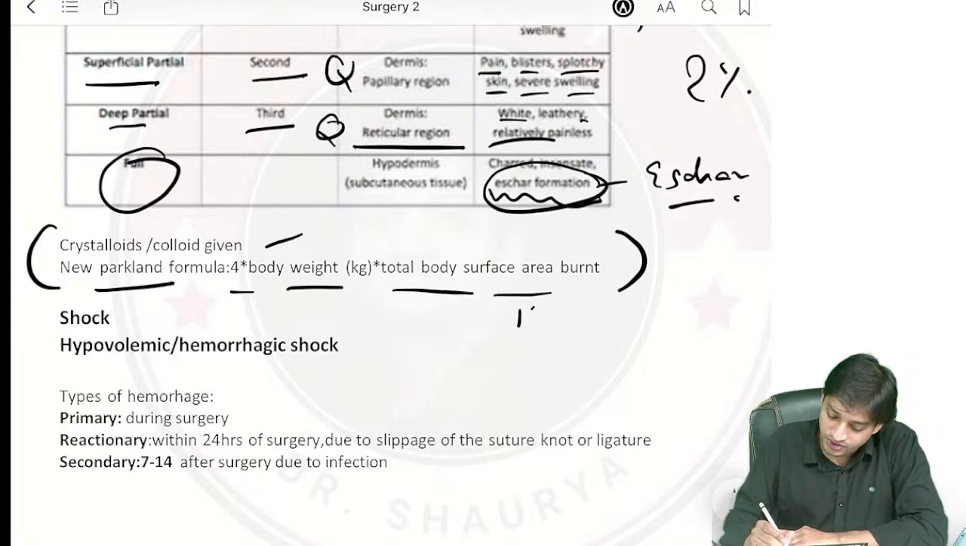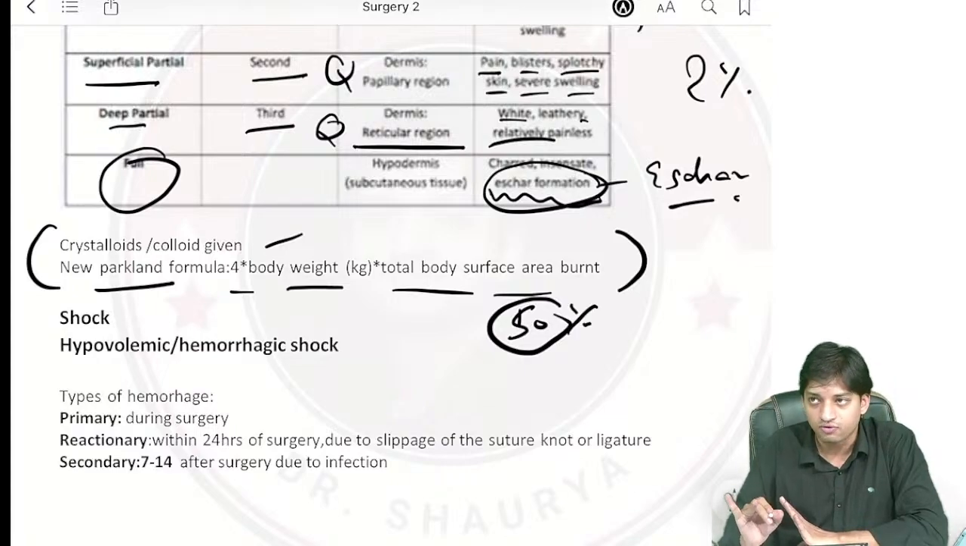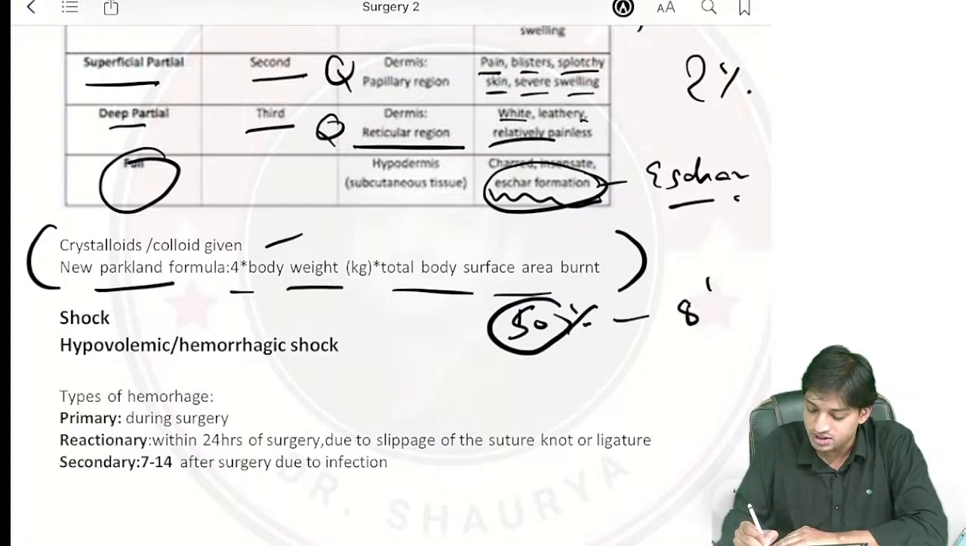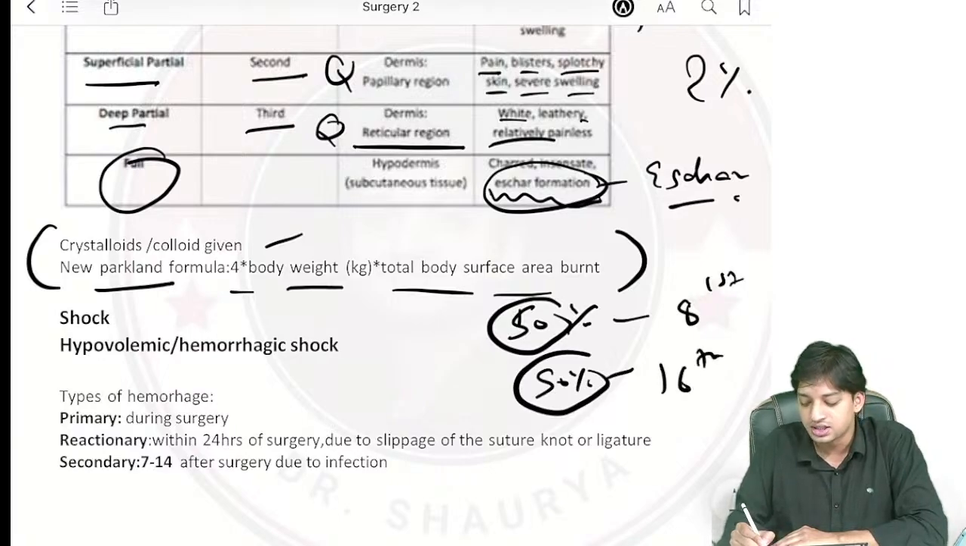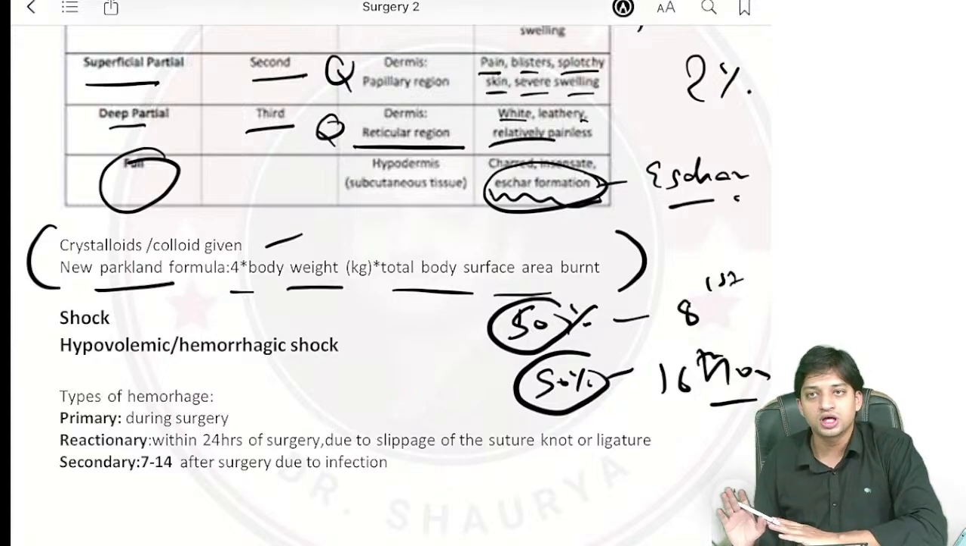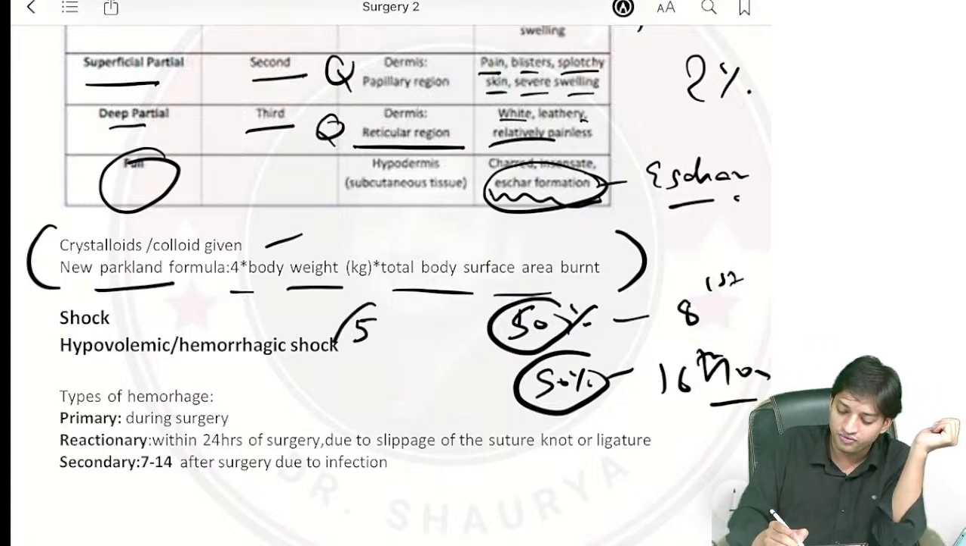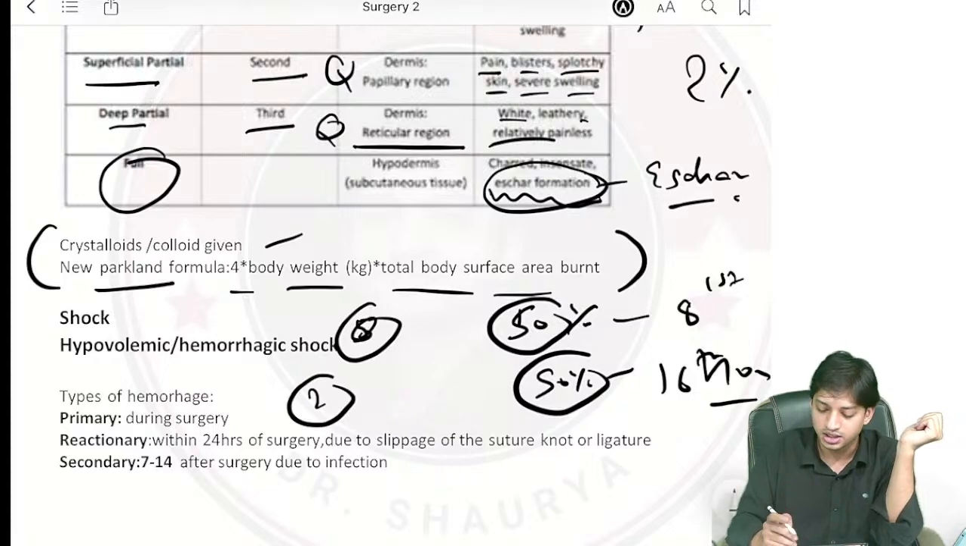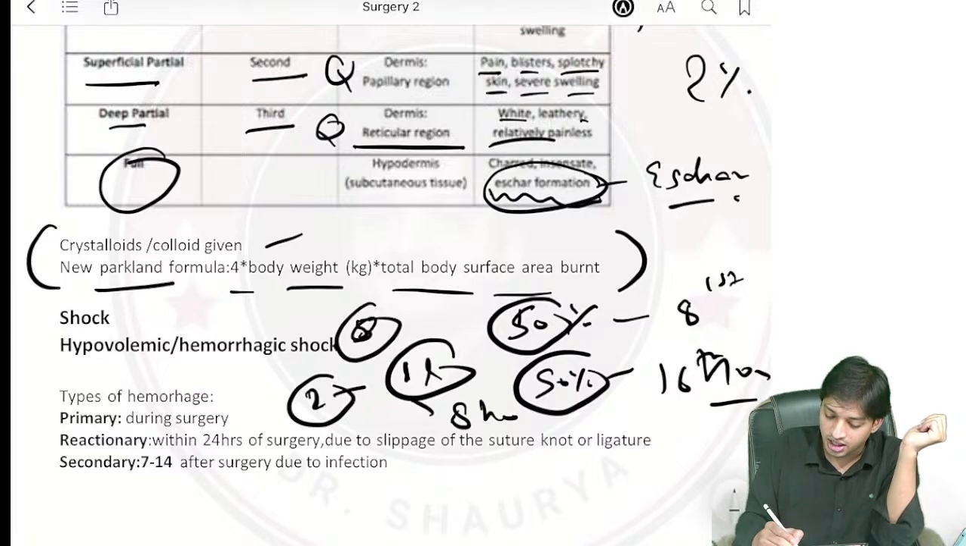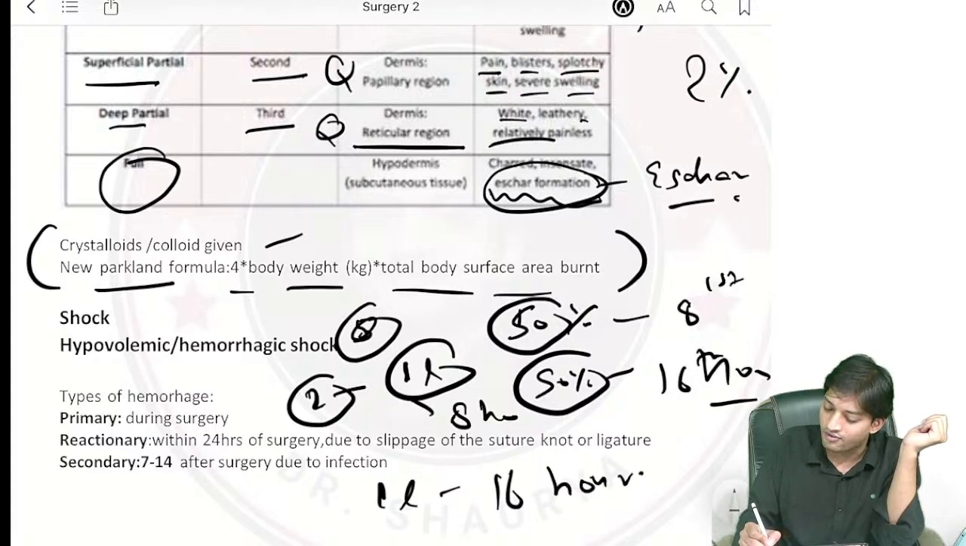Now, first 50% of the fluid calculated from Parkland formula is given in first 8 hours, right? The remaining 50% is given in next 16 hours. Suppose the amount of fluid comes out to be 2 liters, right? So 50% of this 2 liter, that means 1 liter, will be given in first 8 hours. Remaining 50%, another 1 liter, will be given in another 16 hours.